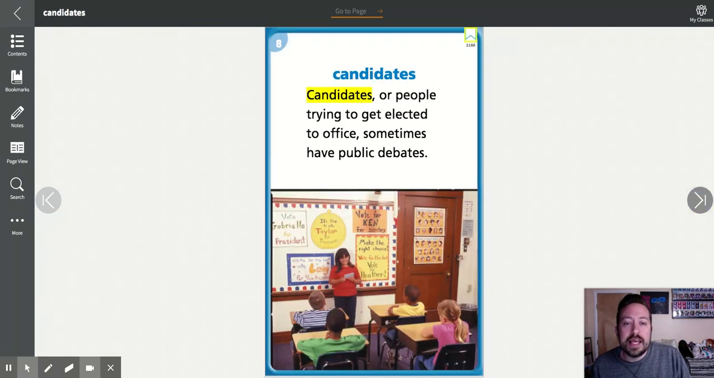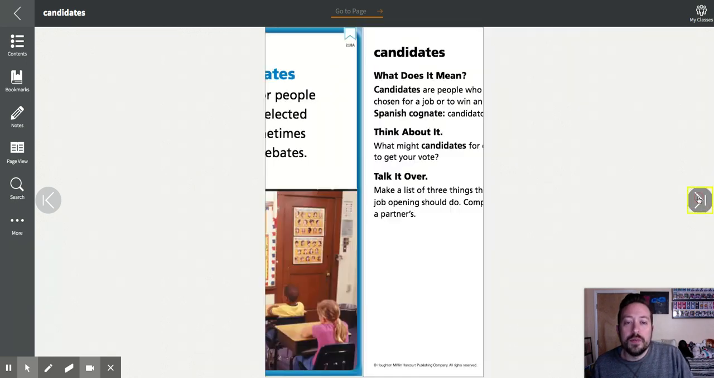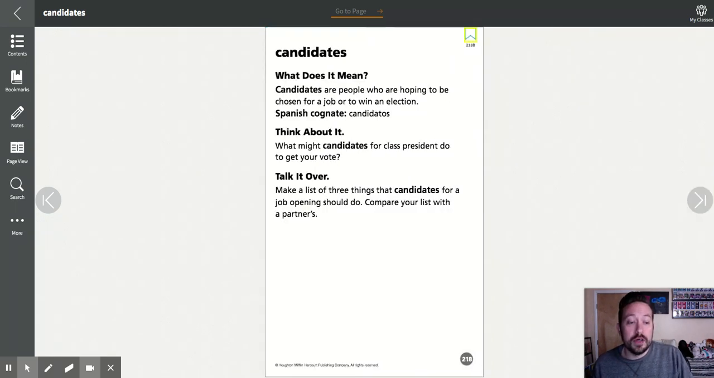Number 8, candidates. Candidates, or people trying to get elected to office, sometimes have public debates. People who are trying to run for a job or a position in the government, those are candidates. These are people who are hoping to be chosen for a job or to win an election. This year is a voting year for president, so we'll have two candidates to vote for, and then we will vote, and whoever gets the most votes is chosen.